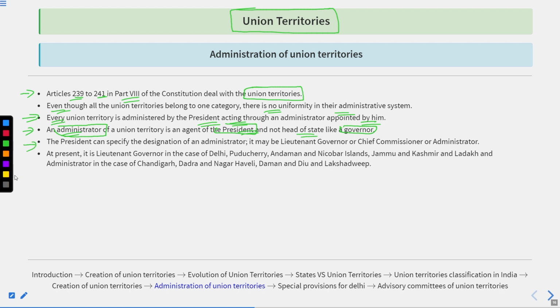The President can specify the designation of an administrator. The designation could be Lieutenant Governor, Chief Commissioner or Administrator. At present, it is Lieutenant Governor in the case of Delhi, Puducherry, Andaman and Nicobar Islands, Jammu and Kashmir and Ladakh, and Administrator in case of Chandigarh, Dadra and Nagar Haveli, Daman and Diu, and Lakshadweep.